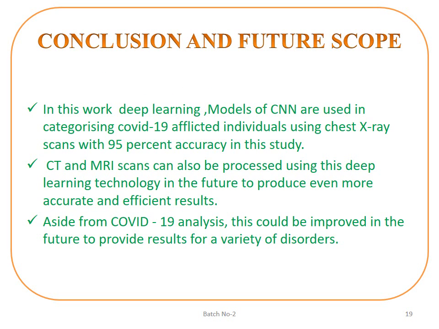About the conclusion, I would like to conclude that in this work, deep learning models of CNN are used in categorizing COVID-19 afflicted individuals using chest X-ray scans with a 95% accuracy. In future, CT and MRI scans can also be processed using the same deep learning technology to produce even more accurate and efficient results. Aside from this, we also have this COVID-19 analysis, which could be improved in future to provide results for a variety of disorders.